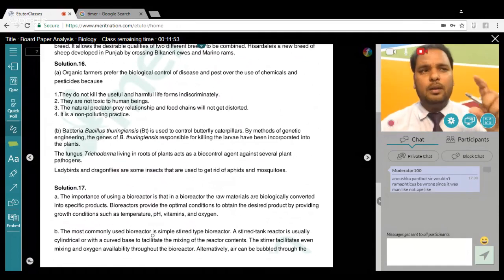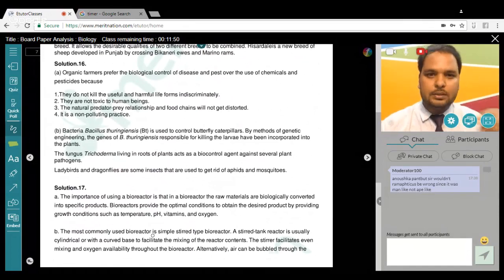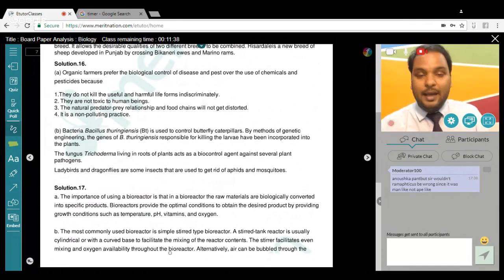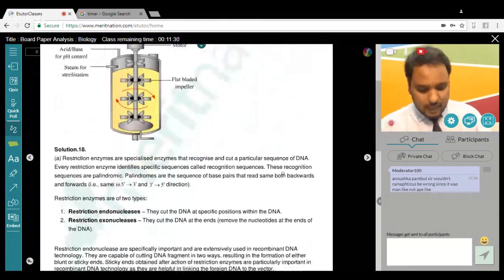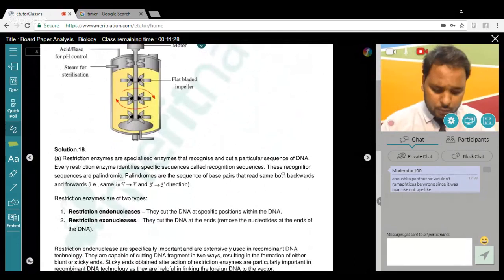And if some of you have drawn its structure, its diagram, I think 3 marks will be yours. As I told you, drawing these diagrams is somehow important to get an edge over others, and those who have drawn it, absolutely perfect for them. So that's simple, and labeling was there. In my previous session also, I told you that restriction enzymes and plasmids are quite common questions. Okay, and that is what happened here, it came in question number 18.